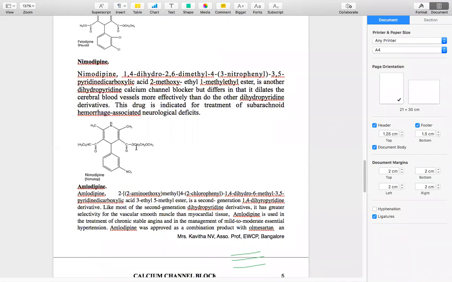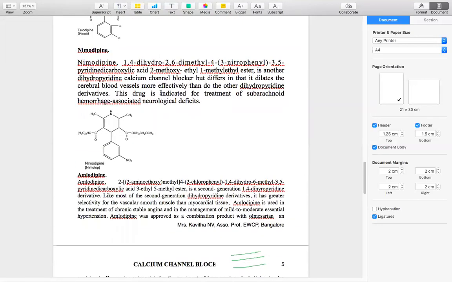The change is only in the ester, that is, the third and the fifth place. The type of ester has a change, and the electron withdrawing group here is the same as in nifedipine. Otherwise it is a calcium channel blocker. The only difference, remember nimodipine, is that it dilates the cerebral blood vessels. This is important. It dilates the cerebral blood vessels more effectively than the other dihydropyridine derivatives.